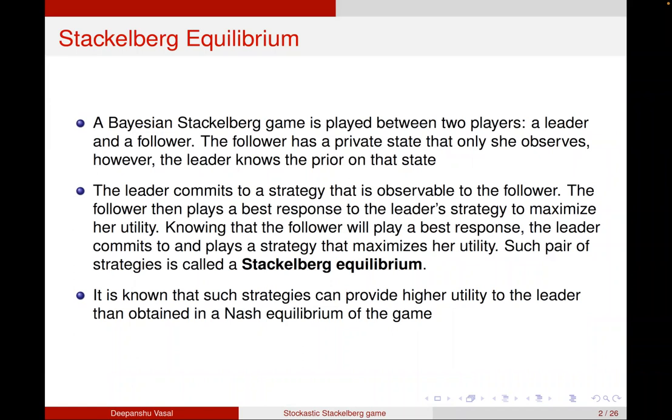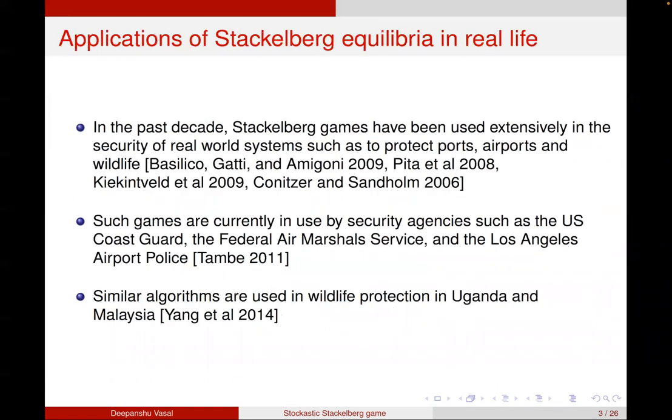It is known that such strategies can provide higher utility to the leader than obtained in a Nash equilibrium of the game. In the past decade, Stackelberg games have been used extensively in many real-world security problems, such as to protect ports, airports, wildlife. Such games are also currently being used by security agencies, such as the US Coast Guard for the Staten Island Ferry, the Federal Air Marshal Service and Los Angeles Airport Police. And similar algorithms based on Stackelberg games are being used in wildlife protection in Uganda and Malaysia.